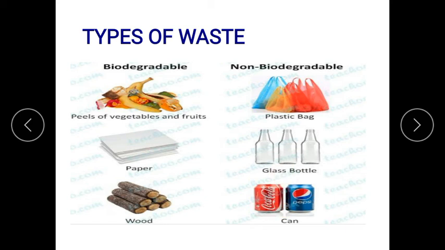The difference is clear here. Biodegradable means the waste which mixes with the soil. This waste dissolves in the soil, whereas plastic bags and glass bottles do not mix with the soil.